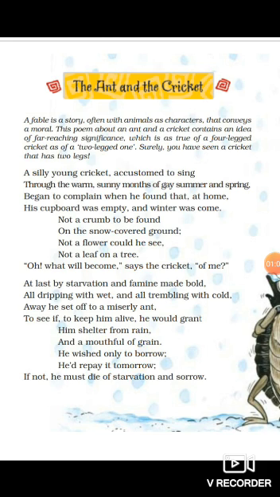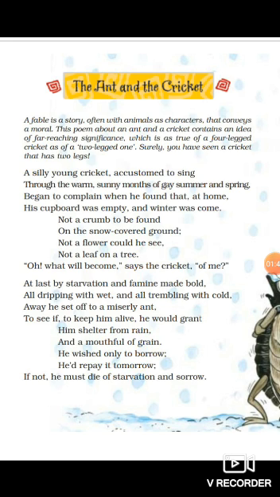Far-reaching significance means a very important message for everybody, which is as true of a four-legged cricket as of a two-legged one, meaning it is as real for a four-legged cricket as for a two-legged one. Surely you have seen a cricket that has two legs. You have seen the cricketer as we see in the game. There are two legs compared with four legs, meaning the situations are compared with each other.